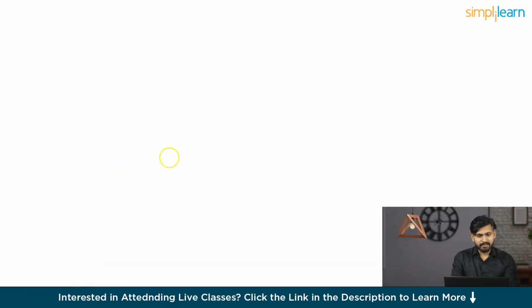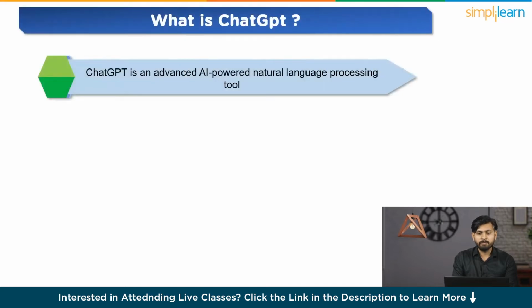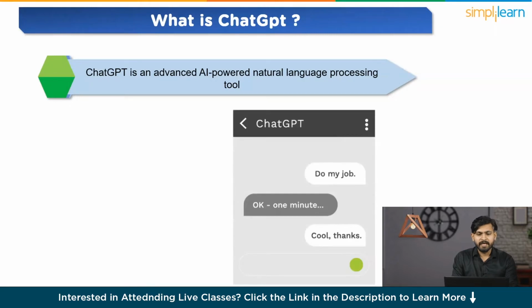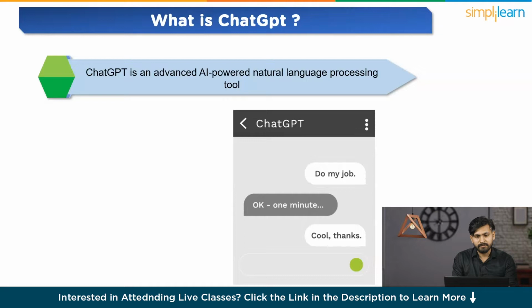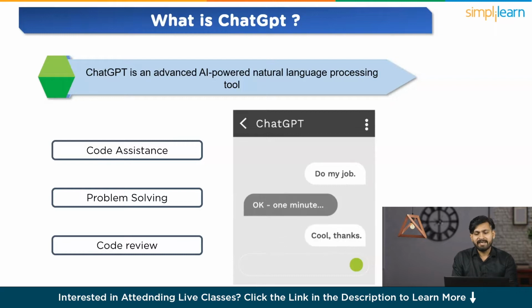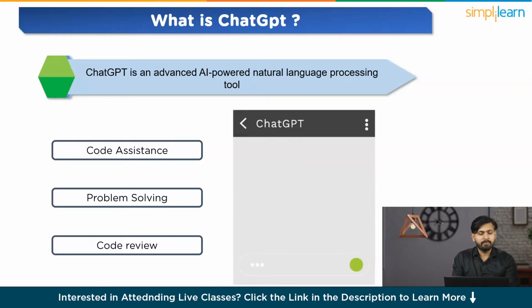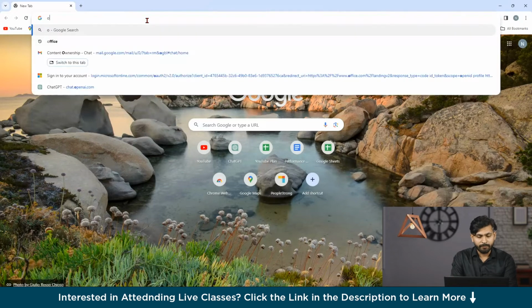So guys, let's start with what is ChatGPT. ChatGPT is an advanced AI-powered natural language processing tool designed for engaging in human-like conversation and also performing a variety of tasks. It can provide answers to questions and help with activities like crafting emails and even generating code in different programming languages. So guys, let us navigate to ChatGPT.